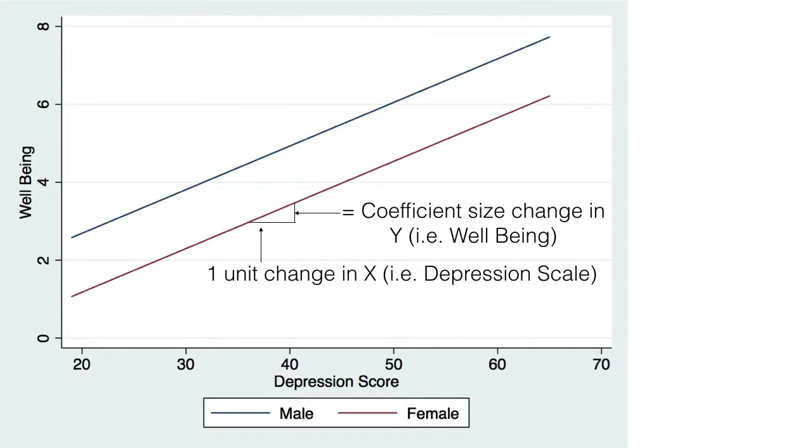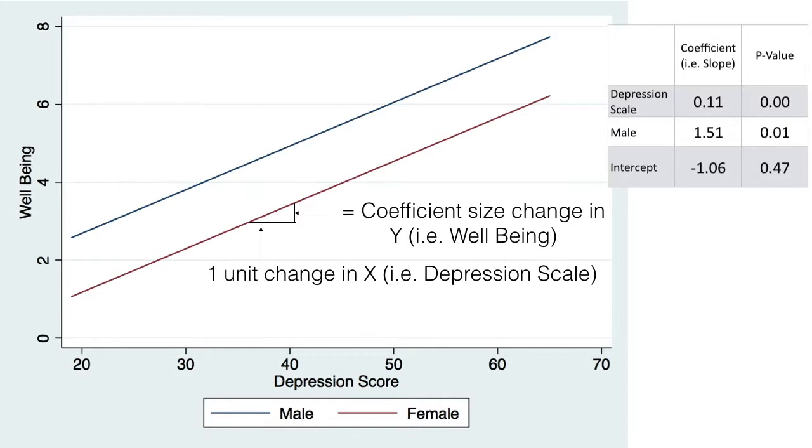Going back to your high school algebra, the slope is a 1 unit change in x, which produces a coefficient-sized unit change in y. So if I move 1 unit up on the depression scale from 30 to 31, how much am I going to go up, or it could go down or not move at all, but what is the change in y, well-being in this case?